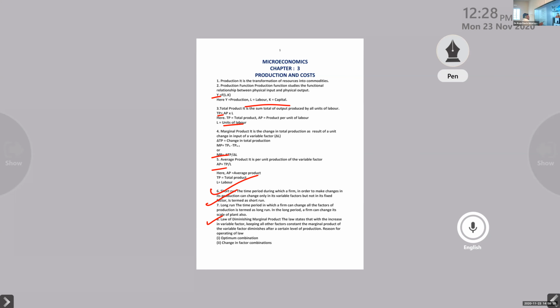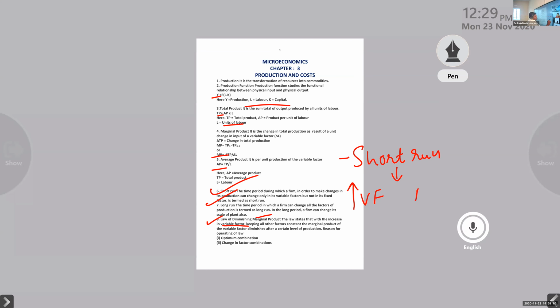Okay, the law states that with the increase of variable factor. So first of all, take the law of diminishing marginal product in short-run production. What is changing here? Increase in the variable factor. The short-run variable factor is increasing. Clear or not? At the same time, all other factors are constant. Only the variable factor is increasing in the short-run production.